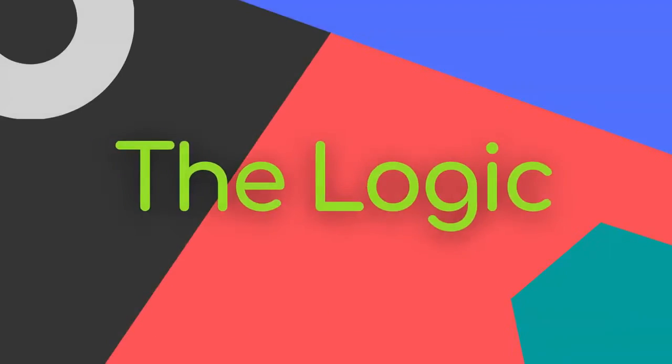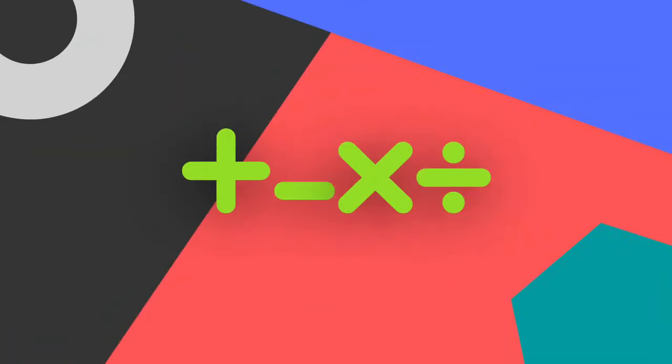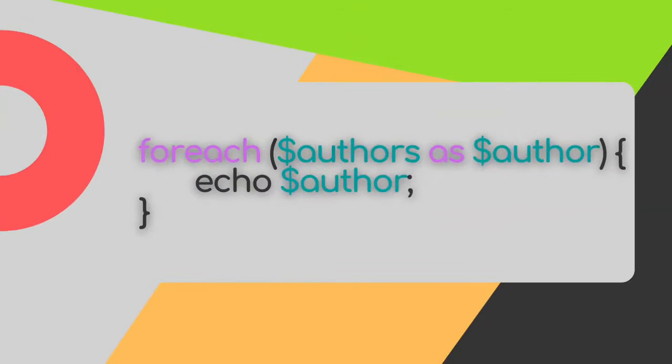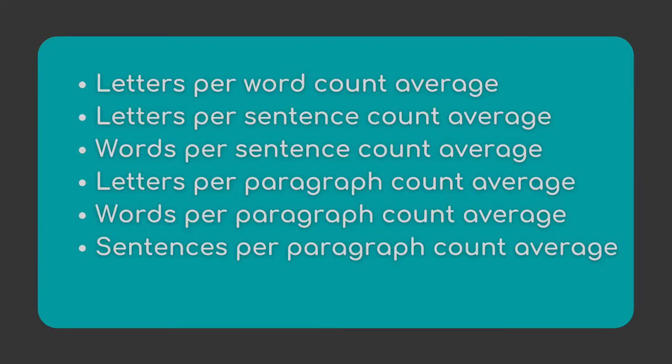First, AuthorAI takes all the authors from the database. Next, it calculates the sample article averages and puts it into an array. Then, it loops through all the authors and compares the following variables from the article's average and the author's average: letters per word count average, letters per sentence count average, words per sentence count average, letters per paragraph count average, words per paragraph count average, and sentences per paragraph count average.